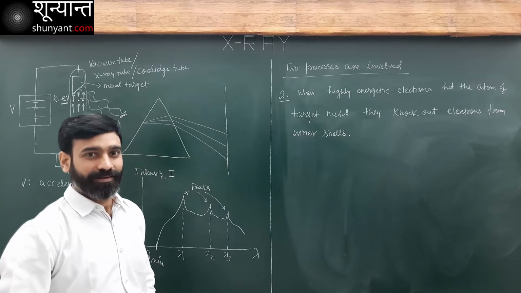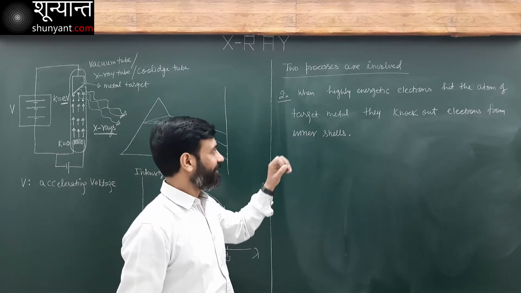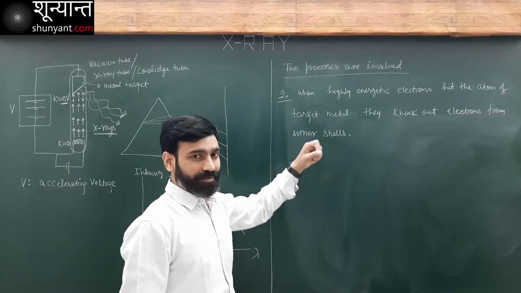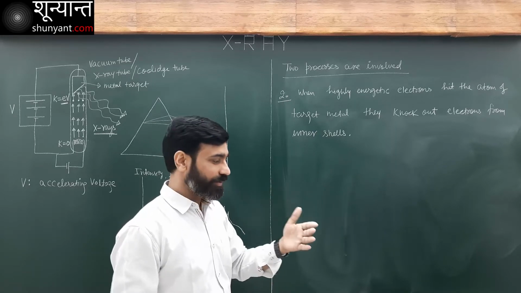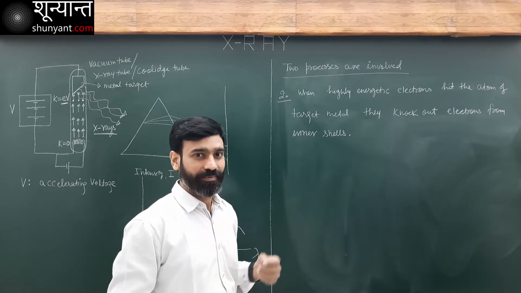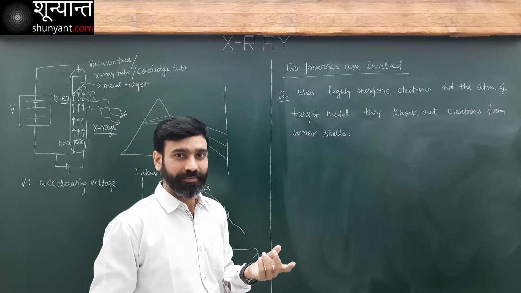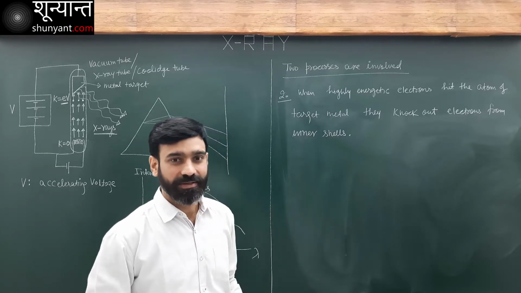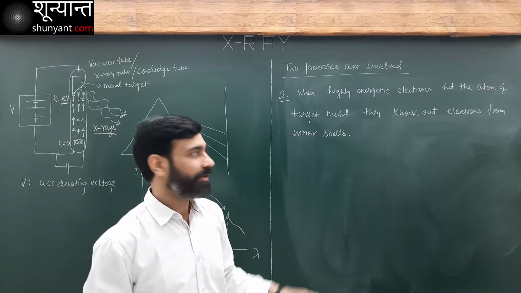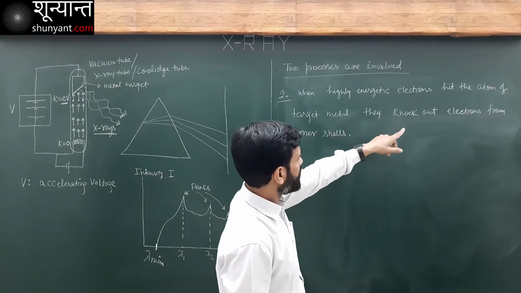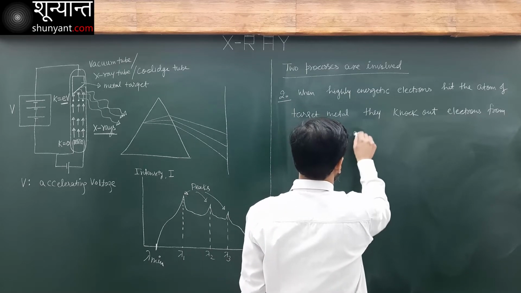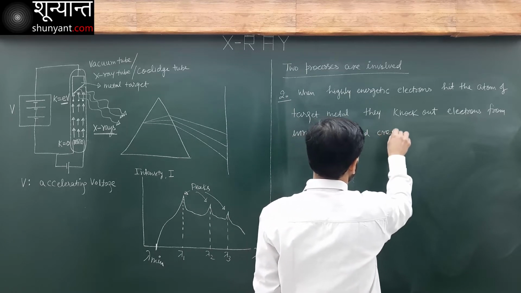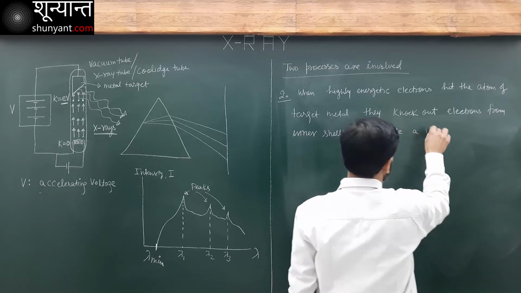Interesting. So electrons are hitting the metal. Many electrons will directly collide with the atom, and when they collide with the atom, it can knock out some of the electrons. So they knock out electrons from inner shells and create a vacancy.